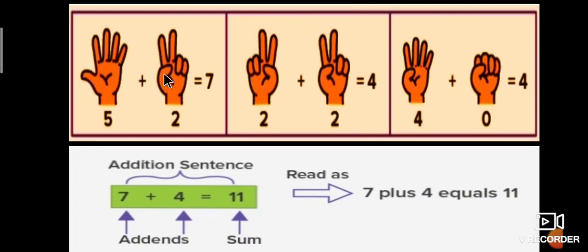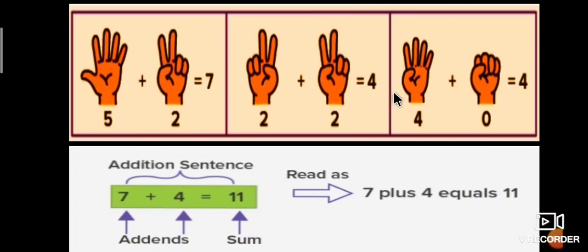Here two fingers: one, two. 5 plus 2 is equal to 7. Similarly, observe the second picture. Here two fingers are counting, and here two fingers are counting. 2 plus 2 is equal to 4.